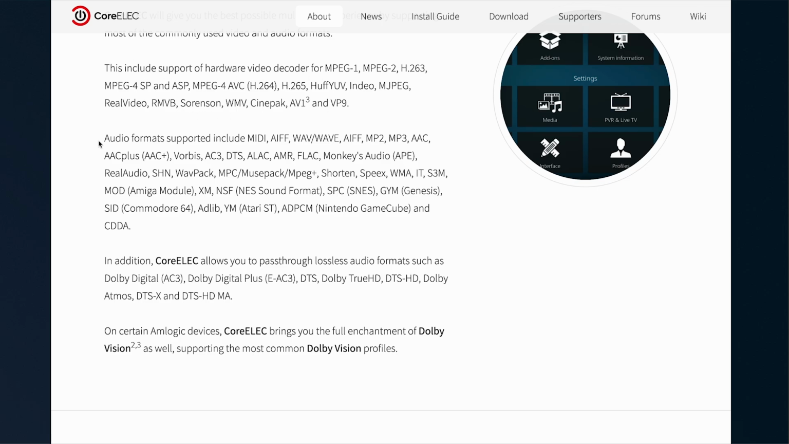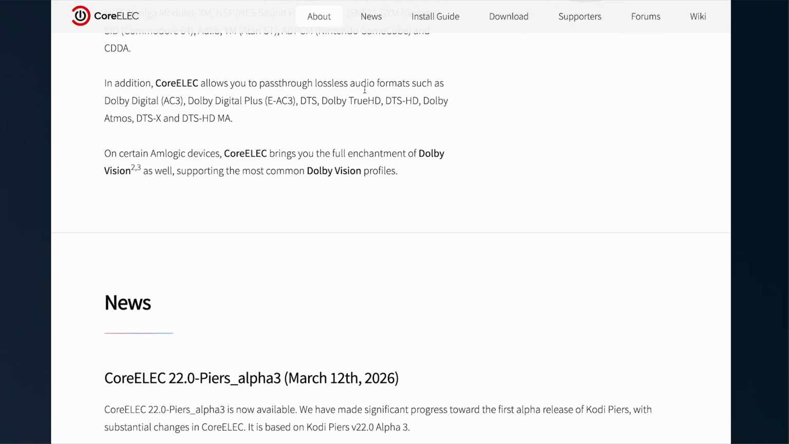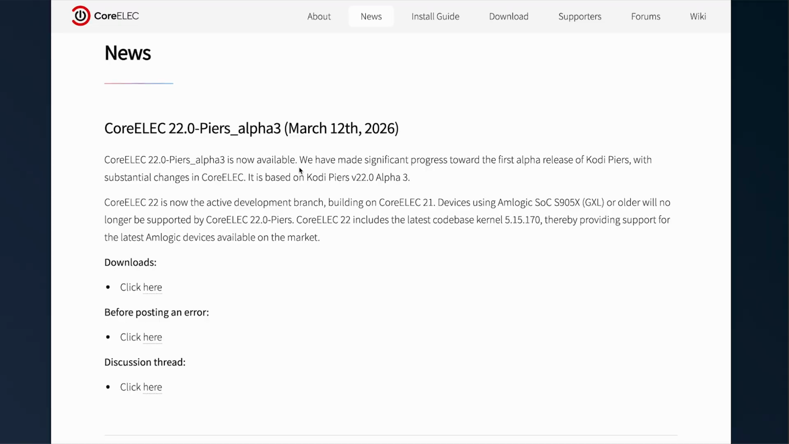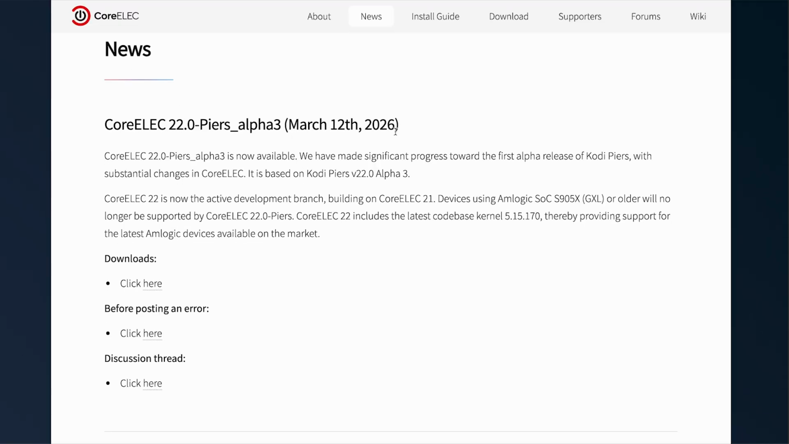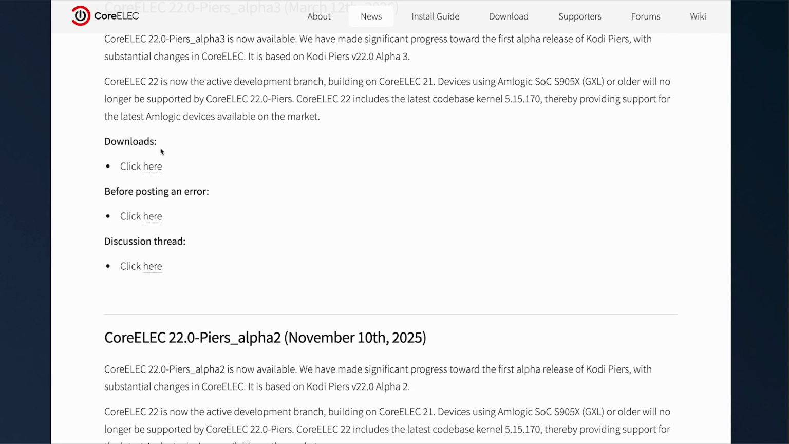As of 2026, it is still the best operating system for those who own Amlogic TVs and require maximum support for high bitrate playback and special Dolby Vision, including Profile 7 FEL functionality. For anyone looking for a top-notch movie experience on a dedicated Android device, CoreELEC is an optimal choice.